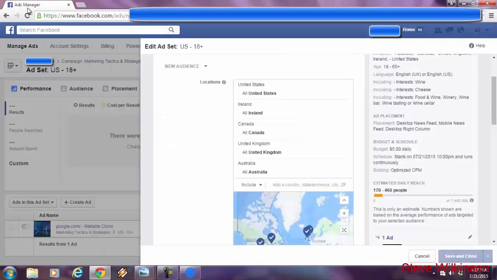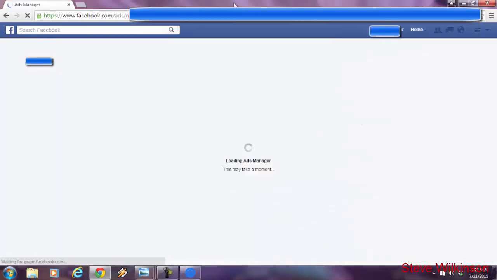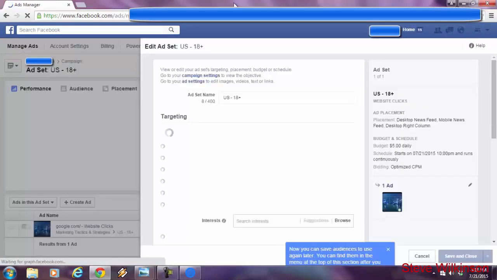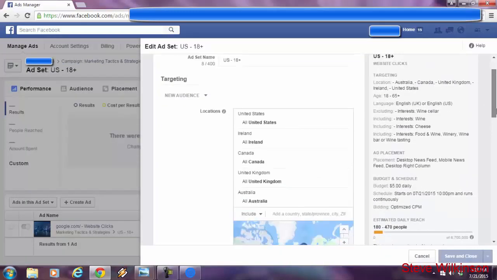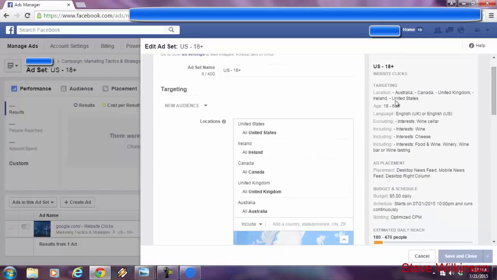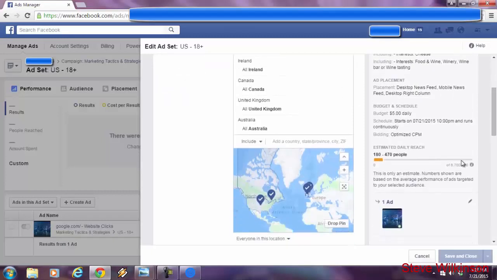As you'll see over here, if I hit refresh, everything in my Facebook ad campaign will reflect the changes that I made. See, now look at this. Everything's the same, excluding wine cellar, including wine and cheese and all these other interests in that condition, okay? Look at my audience size. It got even smaller, 6.7 million people, okay?